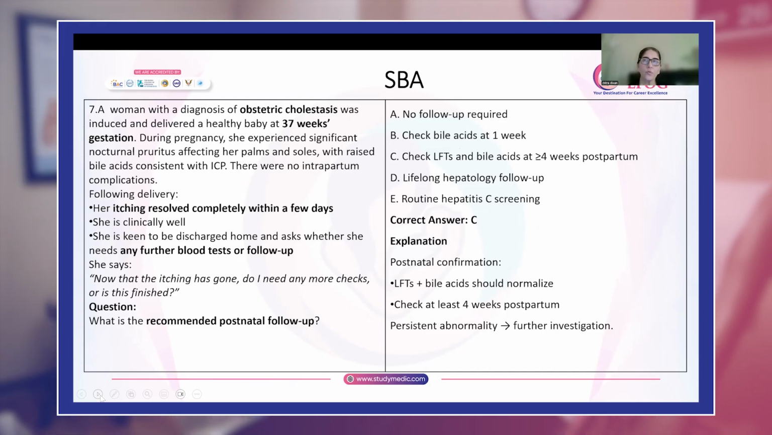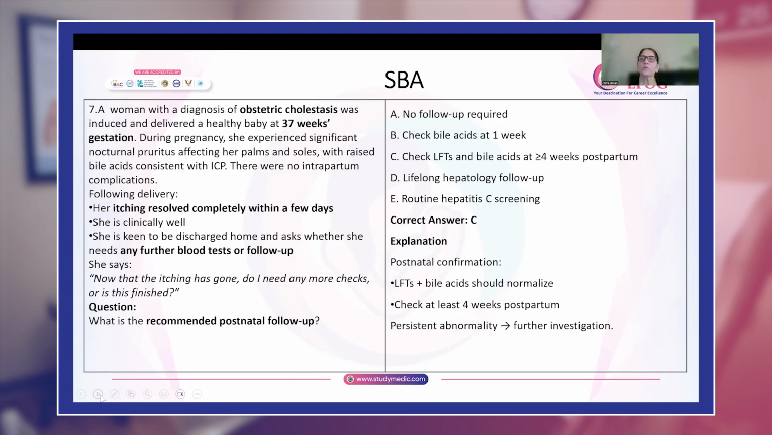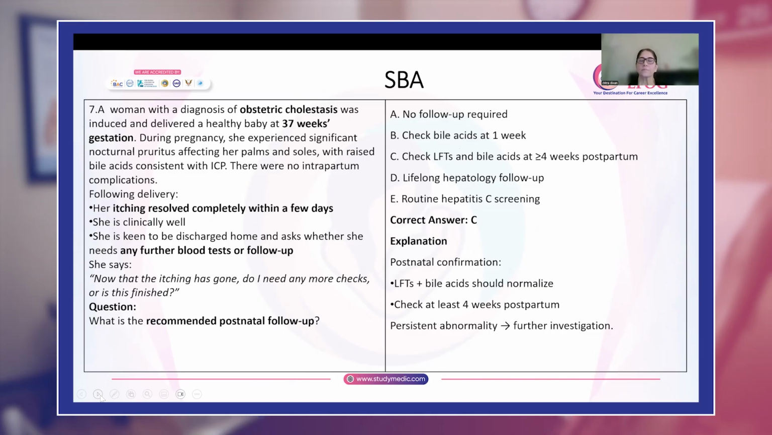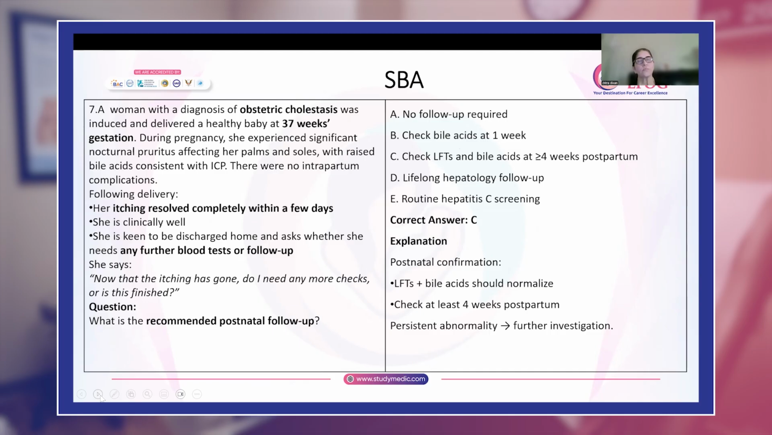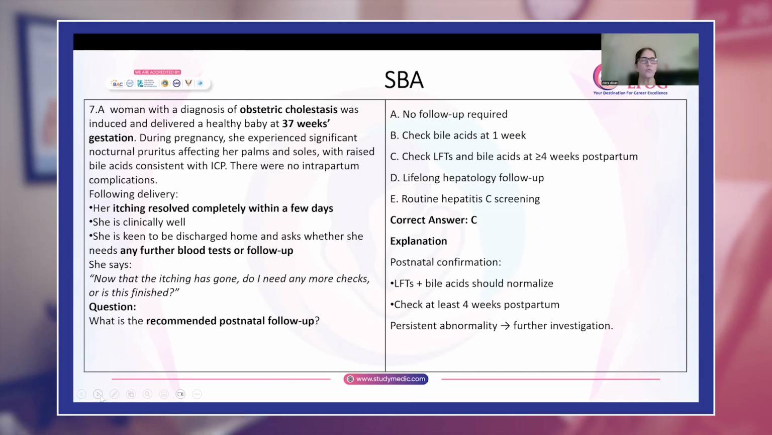If they have come down to normal and she is not symptomatic anymore, you know that this was definitely IHCP and she will not need any further investigations or any other management. But if after 4 weeks the bile acids haven't come down to normal and also the liver functions are abnormal, then she will need further investigation. So you will refer her to the hepatologist.